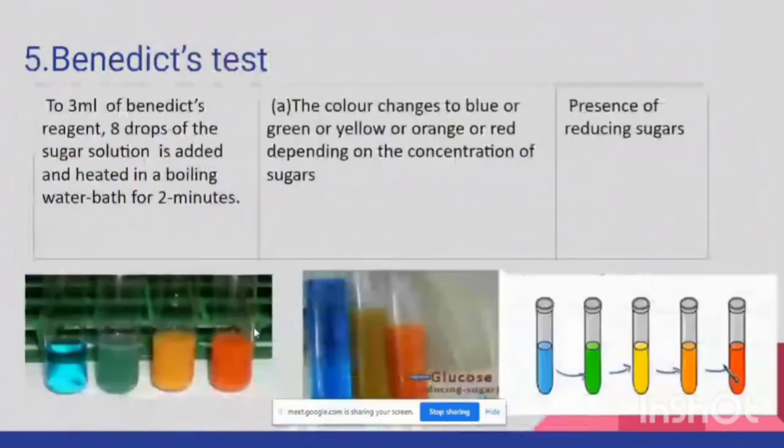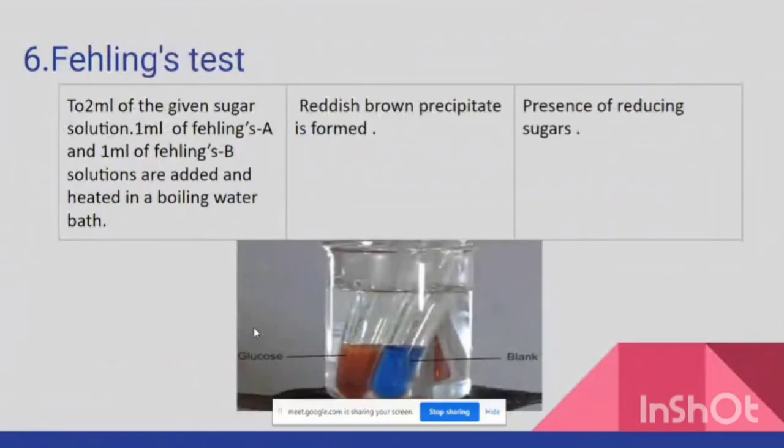Benedict's test: to 3 ml of the Benedict's reagent, 8 drops of the sugar solution are added and heated in a boiling water bath for 2 minutes. If the color changes from blue to green to yellow to orange or to red, depending upon the concentration of the sugars, the inference is the presence of reducing sugars. Then Fehling's test, which is also performed to find out if a carbohydrate is a reducing sugar or not. If a reddish brown precipitate is formed, that confirms the presence of reducing sugars.